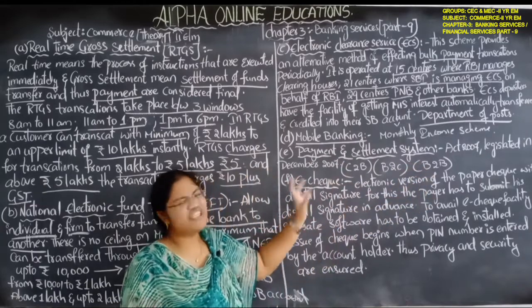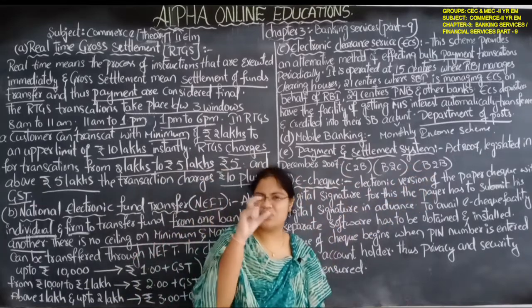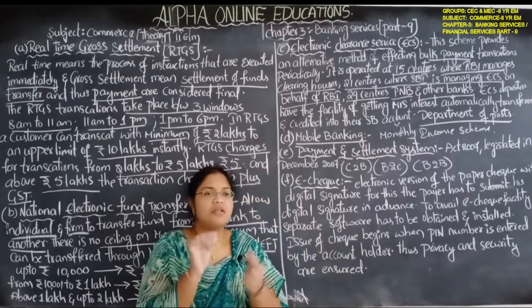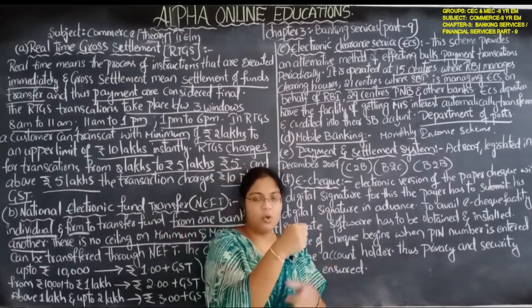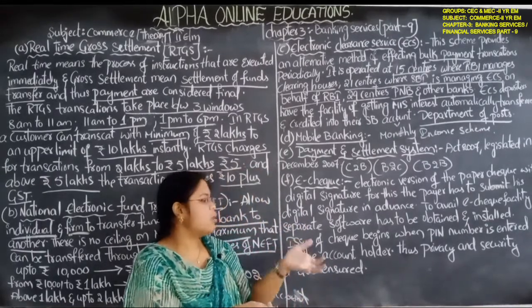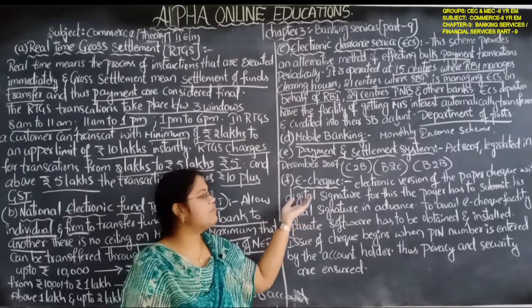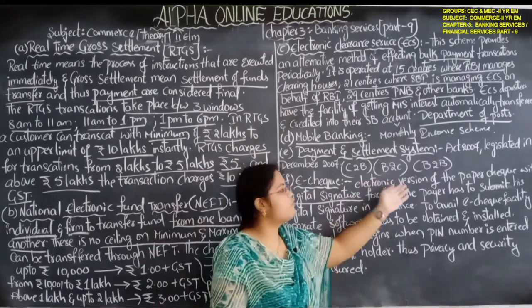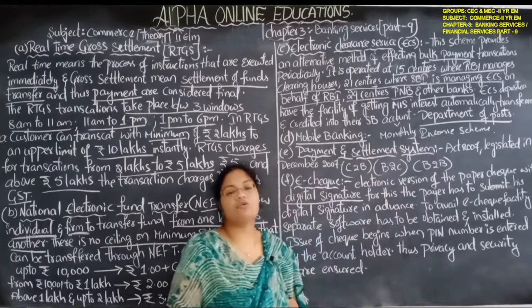Next, e-check. E-check is very simple, just like the paper check we have. In the same way we will have an e-check. The check holder will do the signature, the same as before, but that will be a digital signature. It is an electronic version of the paper check.